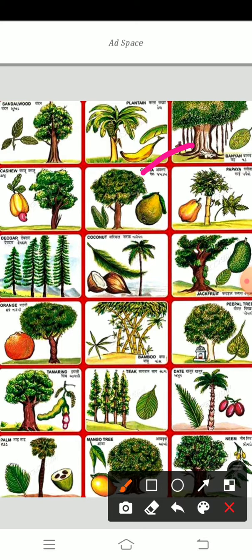But look here. See how many different types of trees there are. This is the sandalwood tree. That is called Chandan. We call it Chandan in Hindi. Okay, sandalwood. From this sandalwood they make sandalwood soap.